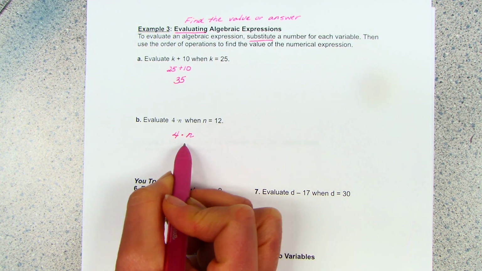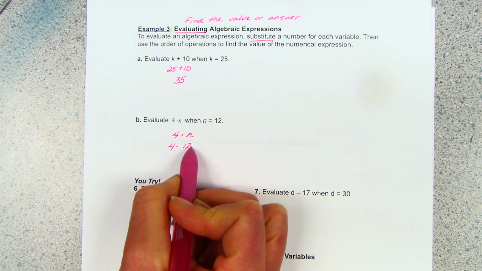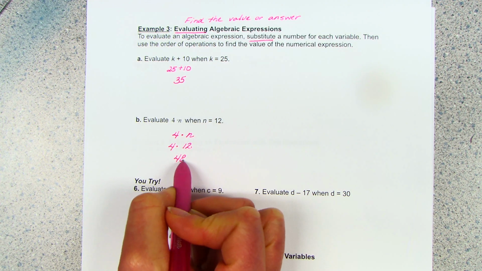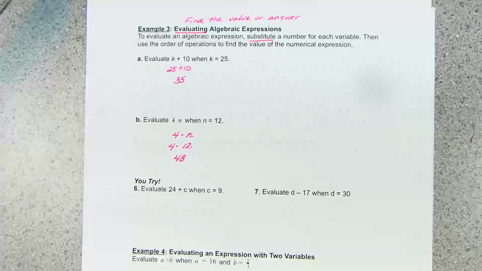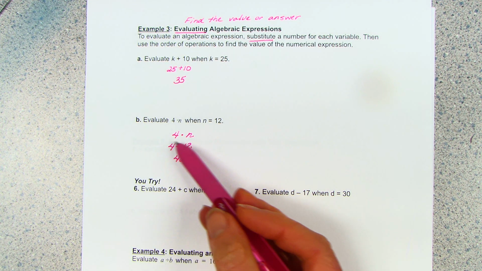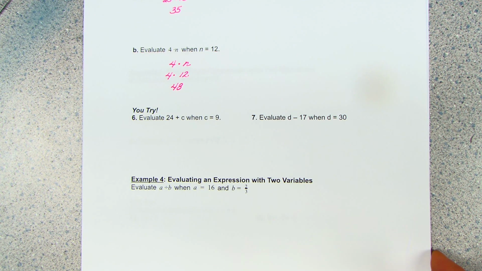So I'm going to substitute 12 in for n, and then 4 times 12 is 48. Hopefully, you looked at the update and you realize that you are now allowed to use a calculator now that we are into chapter 3. So you can still use your multiplication chart, or maybe you know your multiplication facts in your head, but when the numbers get big, you are now allowed to use a calculator. From now, the whole rest of the year.